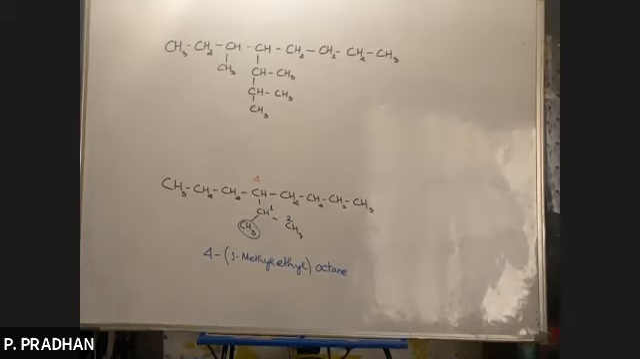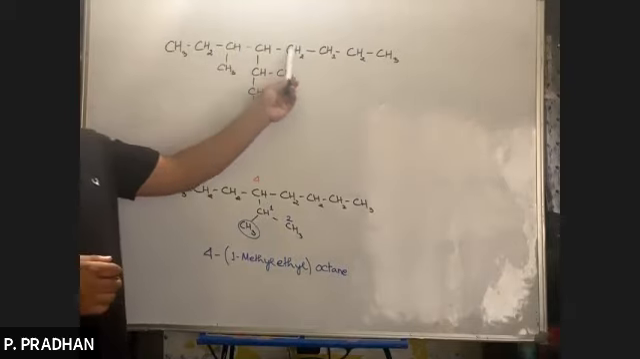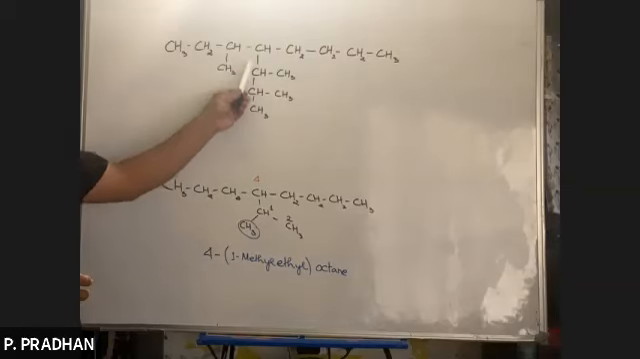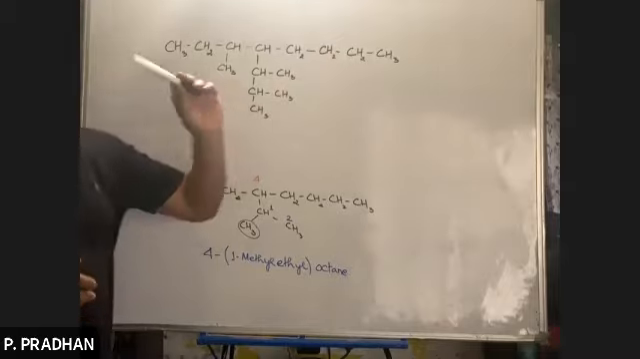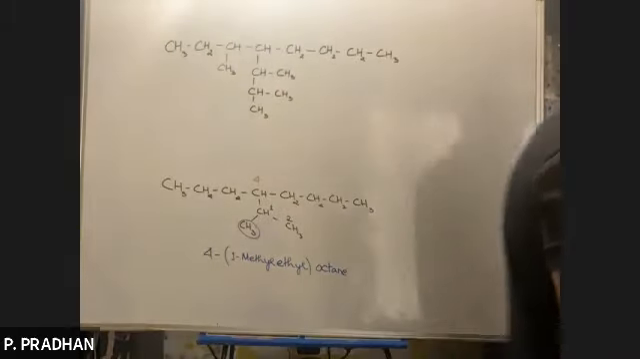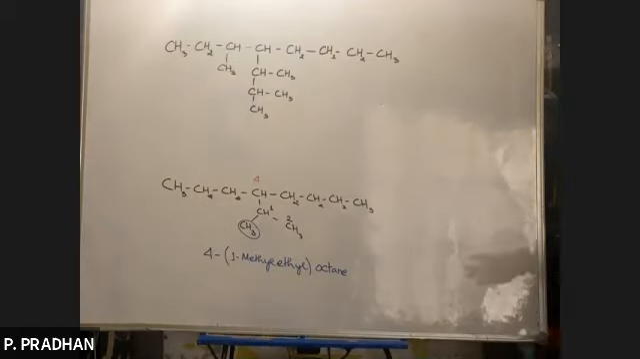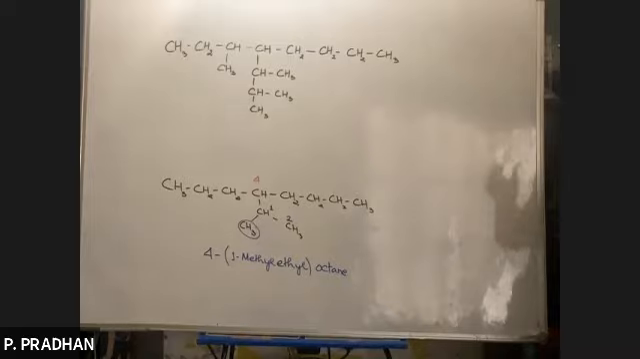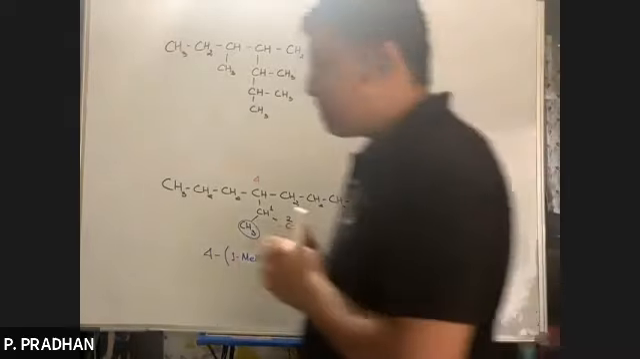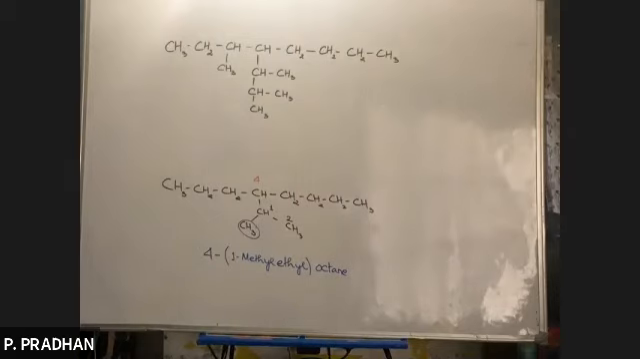It looks quite complex. Now, which is the longest continuous chain of carbon atoms? So 1, 2, 3, 4, 5, 6, 7, 8. Right? No, 1, 2, 3, 4, 5, 6, 7, 8. So in this case, there are two carbon chains which contain the same number of carbon atoms. So which will you consider to be a parent chain? We have to go for the branching now. The one which contains a greater number of branches is considered the parent chain.